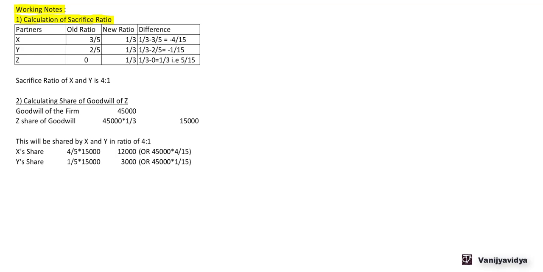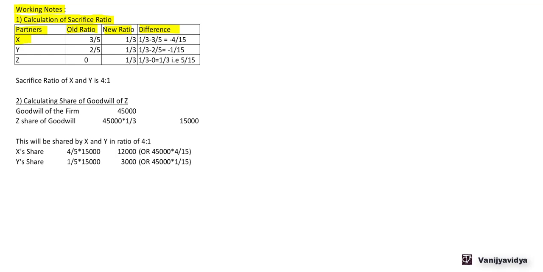Now sacrifice ratio will be when old ratio minus new ratio, the difference is negative, then the partner has sacrificed. When the difference is positive, partner has gained. Now in other words, sacrifice ratio, we can say that new ratio minus old ratio is positive, then that is a sacrifice ratio. Now here we have partners, old ratio, new ratio, and the difference. Difference is new ratio minus old ratio.